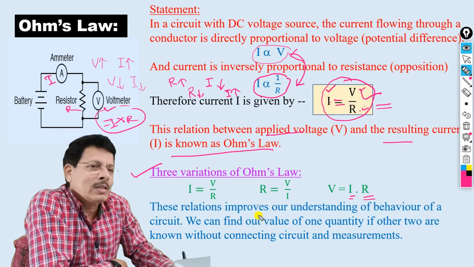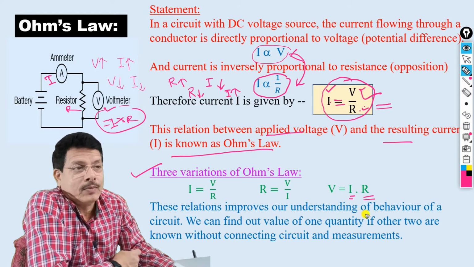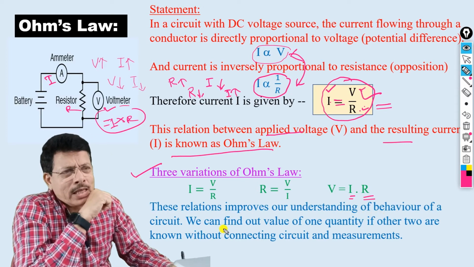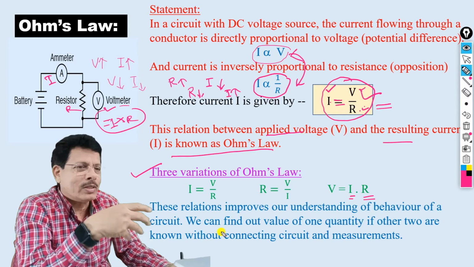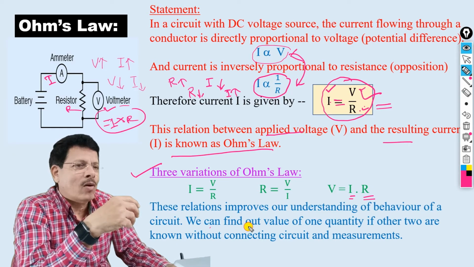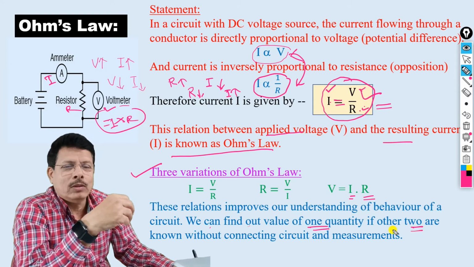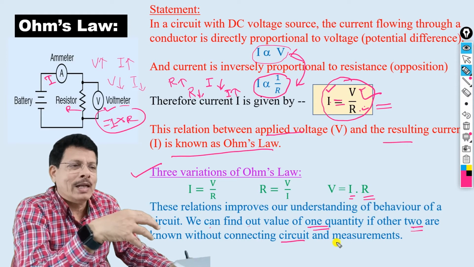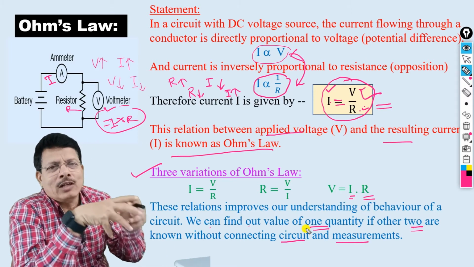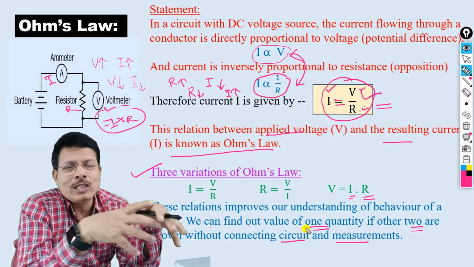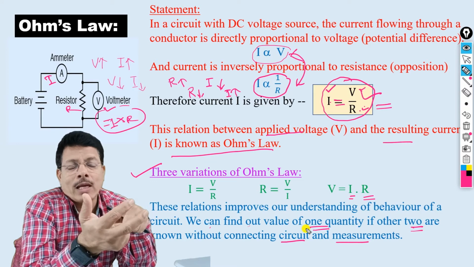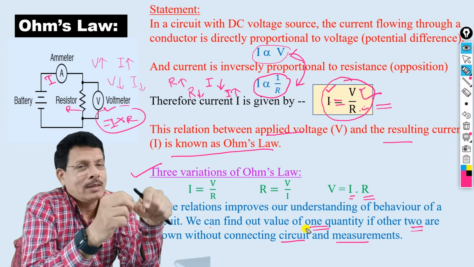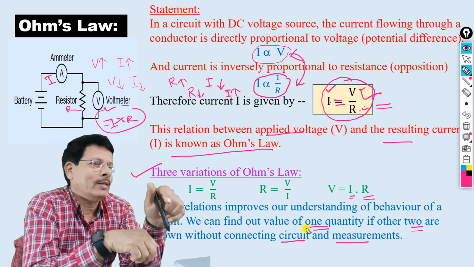So these relations improve our understanding of behavior of circuit. Circuit कैसे काम करता है और इसकी अंडरस्टैंडिंग बढ़ जाती है. And in circuit analysis, we can find out value of one quantity if two are known without connecting the circuit and measurement. So without connecting circuit physically in the laboratory, you can estimate. अगर उसमें से जाने वाला करंट इतना है, उससे इसके अक्रॉस में इतना वोल्टेज आता है, तो you can predict what is the resistance of that, is it right?